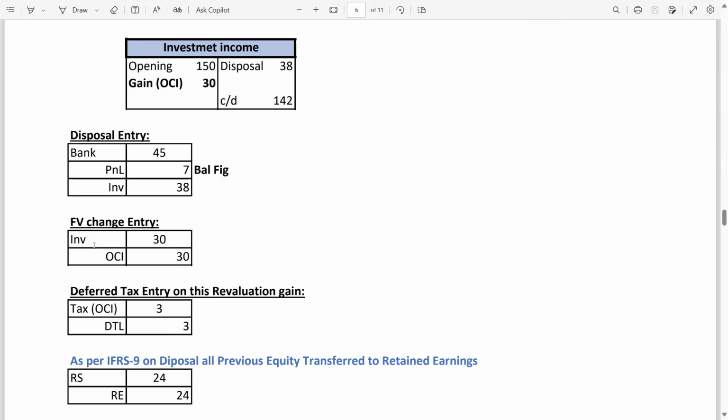Now the fair value change entry. Investment debit 30, OCI credit 30. Look, this one. Deferred tax entry on this revaluation gain. Tax goes in OCI, that's why I have written OCI in the debit. This is the deferred tax expense which goes in OCI, and against it deferred tax liability of 3 million. Why deferred tax expense, not income? On income, we pay the tax expense, and on an expense, we get the refund. So that's why this is the deferred tax expense on the revaluation gain.